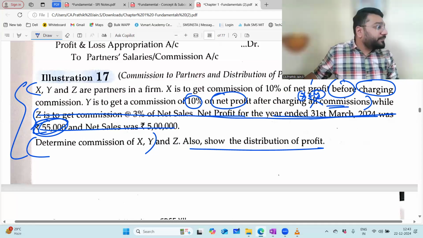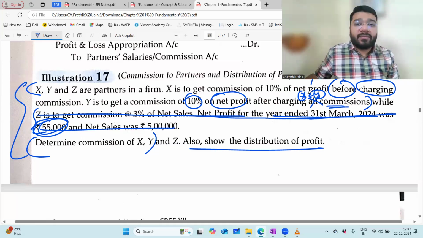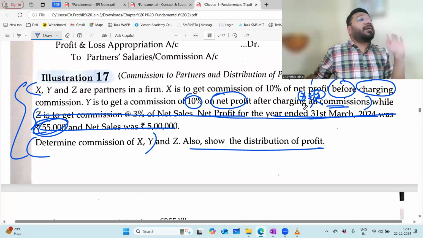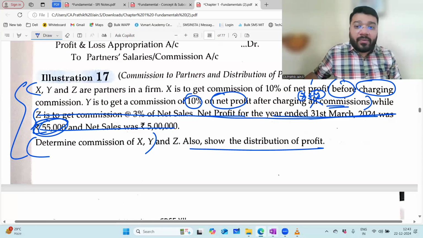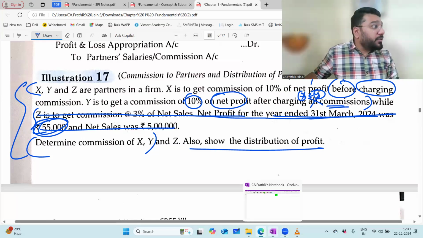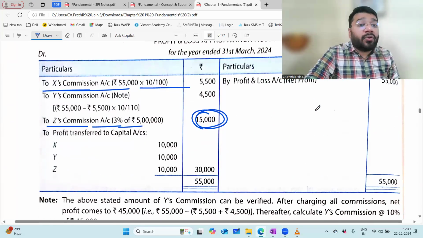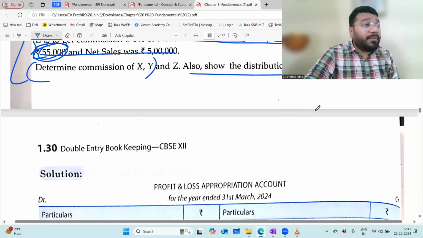I'll prove that too. Let me change the question for a second: Y is to get a commission of 10% on net profit after charging X and Y's commission. The question is changed, so please change it. Don't put the word "all", because the solution has not been done for all. The solution deducts only X and Y's commission.